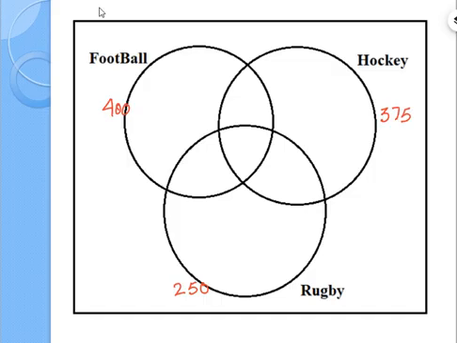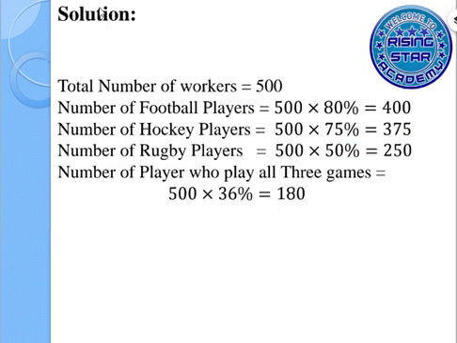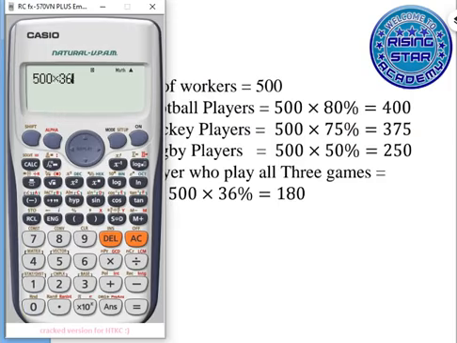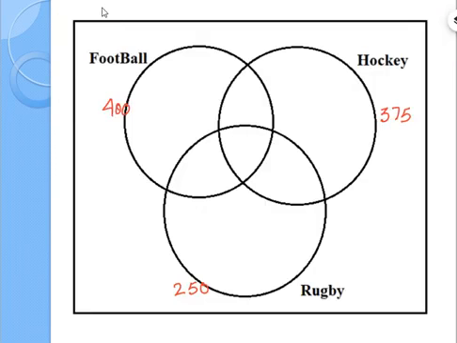Now we will check the other data that is given to us. Next, it says that 36% play all three games. So let's see what 36% of the total is. Let me calculate 500 times 36 divided by 100, that is 180. So 180 players are playing all three games. We will fill that in. Basically all the sets are overlapping, so this is the common part where 180 players will come.